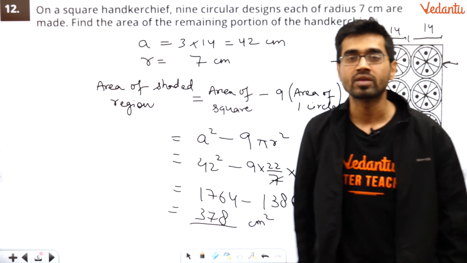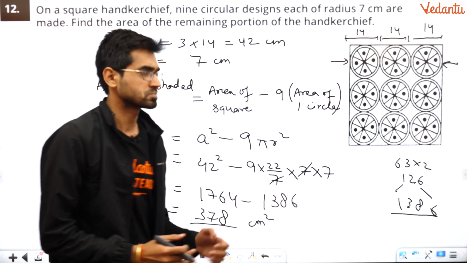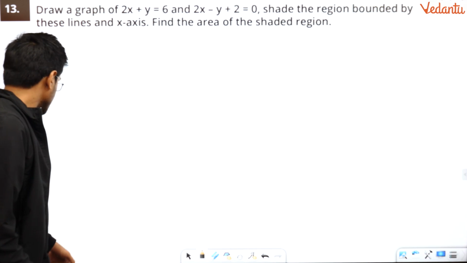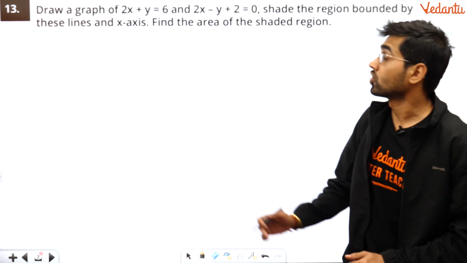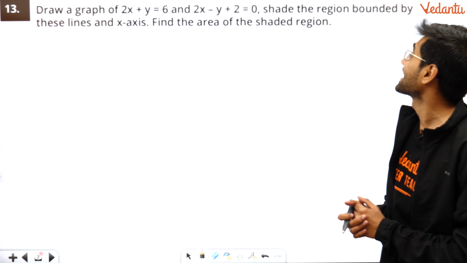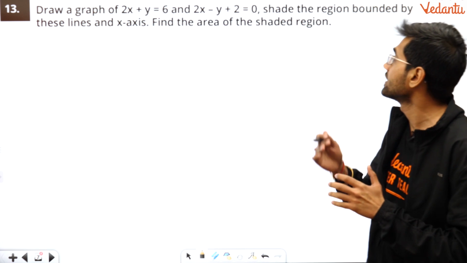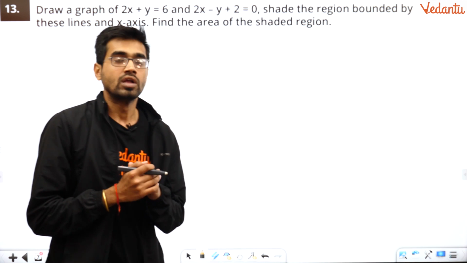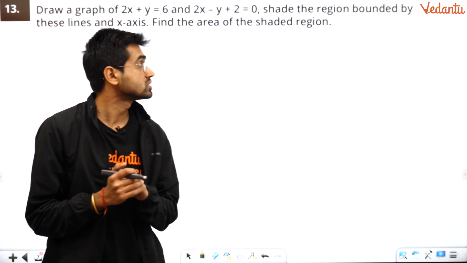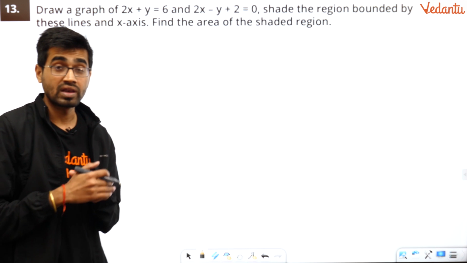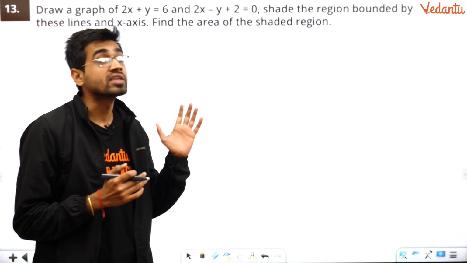Now what we want? We want a 3 marks problem now. So let us take up the next question. I hope you are understanding this. Simple. Question 13. Draw a graph of this line and that line. Shade the region between this line and x-axis. That will come later. Find the area of the shaded region. So please, all of you just understand. I have to go slow in this because there are points to be plotted, lines to be formed, and then areas to be found. So this is a lengthy question.